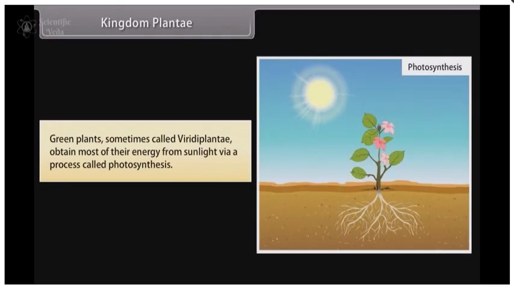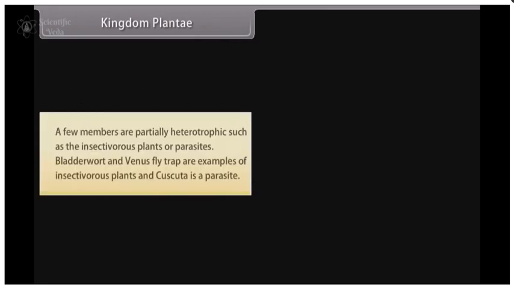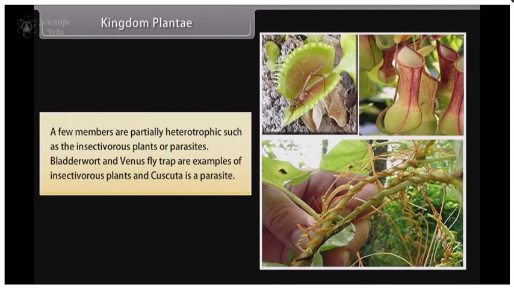Green plants, sometimes called viridiplantae, obtain most of their energy from sunlight via a process called photosynthesis. A few members are partially heterotrophic, such as the insectivorous plants or parasites.